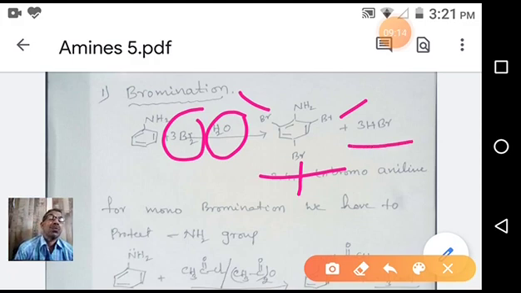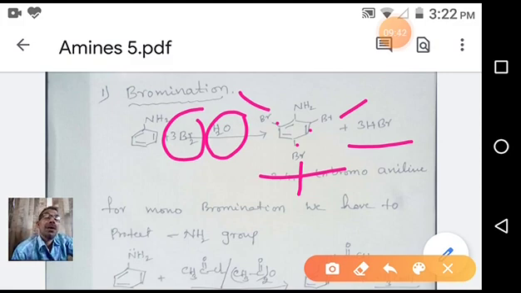a byproduct. So what is happening here? Bromine is attacking as an electrophile on the benzene ring. At which places? Two ortho positions and one para position. So that's why you can say the amine group in aniline is an ortho para director. Because of that, the reaction takes place very fast. That's why the reactivity of bromine water is more.